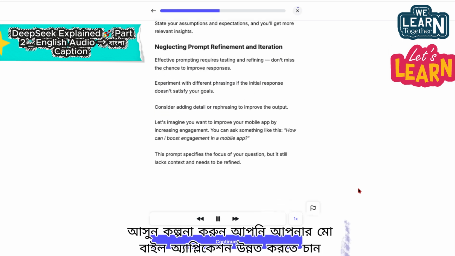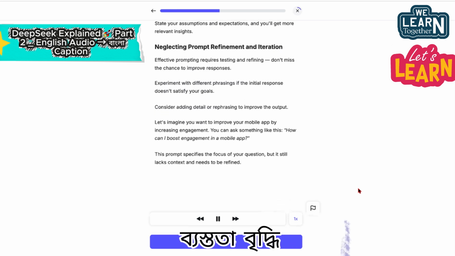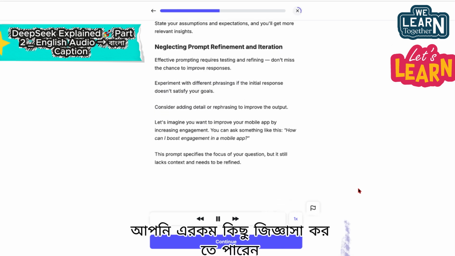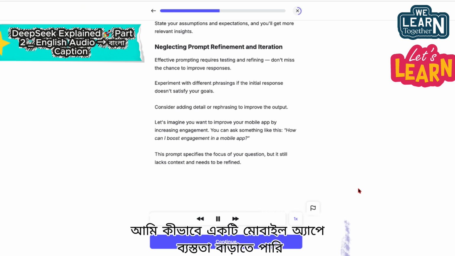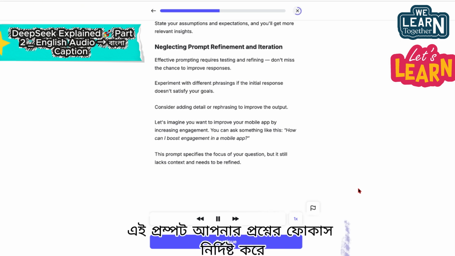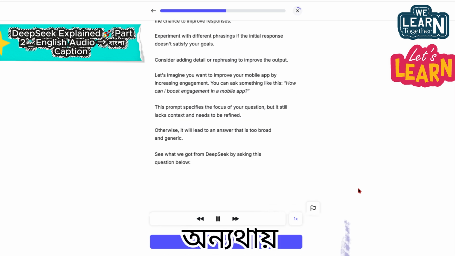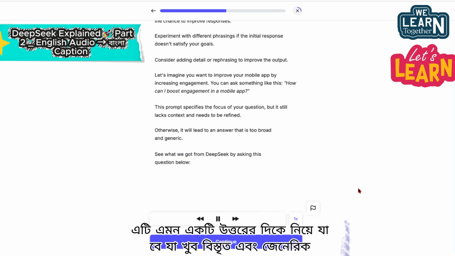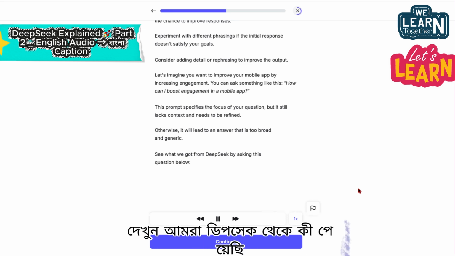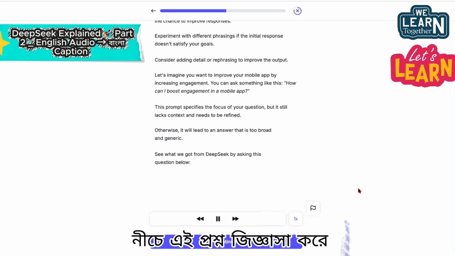Let's imagine you want to improve your mobile app by increasing engagement. You can ask something like this: "How can I boost engagement in a mobile app?" This prompt specifies the focus of your question, but it still lacks context and needs to be refined. Otherwise, it will lead to an answer that is too broad and generic. See what we got from DeepSeek by asking this question below.